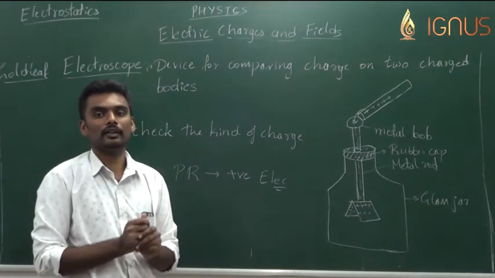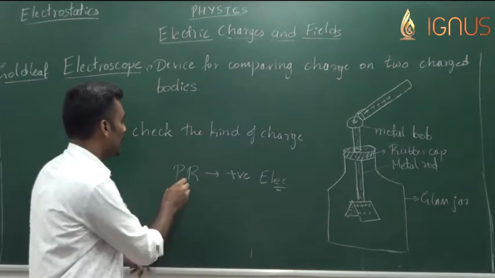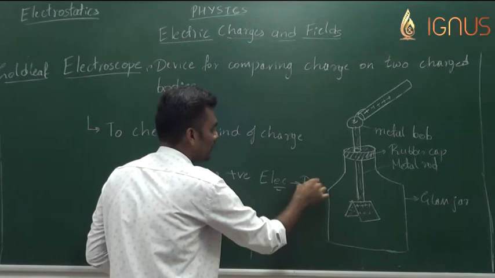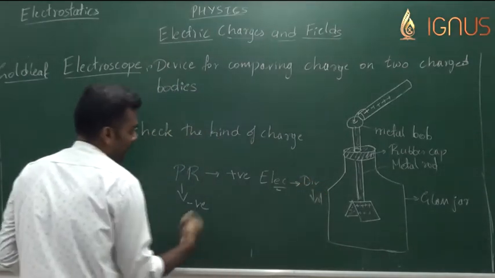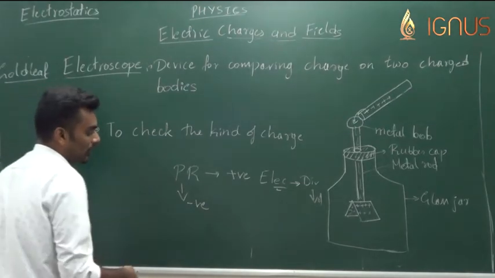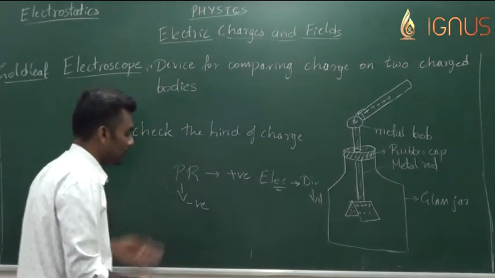That makes us conclude that the plastic rod is negatively charged because the divergence decreased.